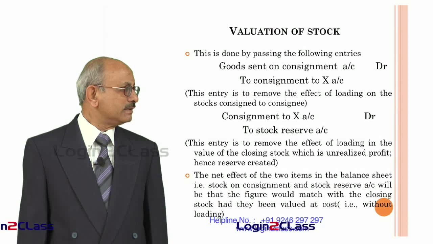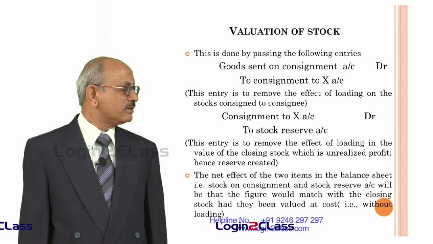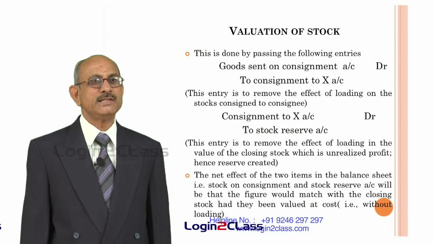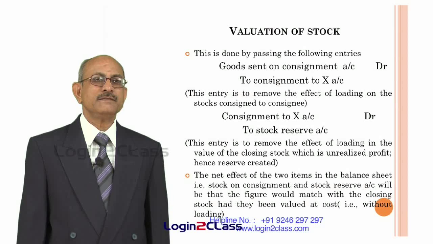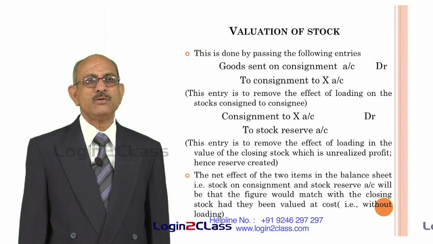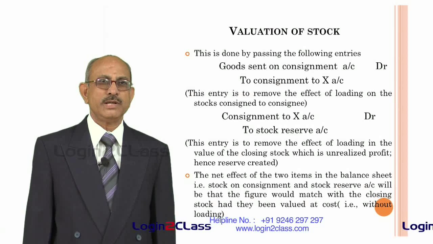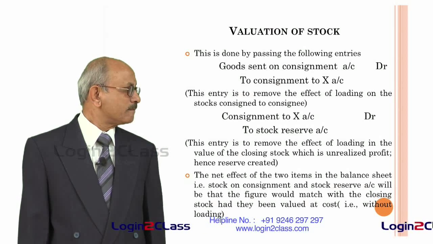So the net effect will be, we will have a stock on consignment and a stock reserve account such that the figure would match with the closing stock had they been valued at cost. So once these are taken into account, it will exactly match as if the closing stock has been valued only at cost. That means whatever effect has been there of the loading has been removed by passing these two entries.